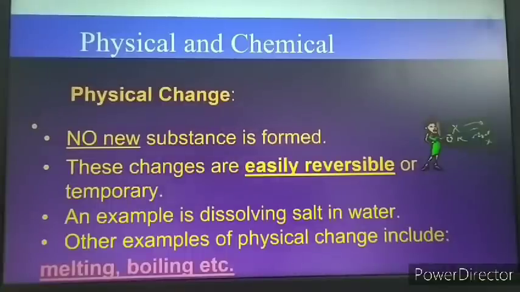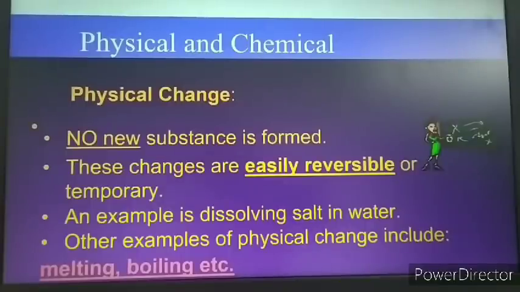Another example is dissolving salt in water. Already we have discussed melting. Another example is boiling. When water is boiled, it will change into gaseous form.